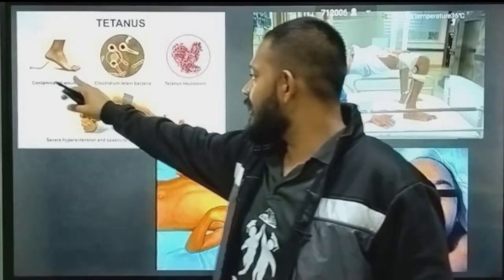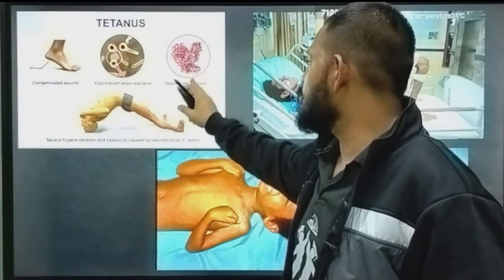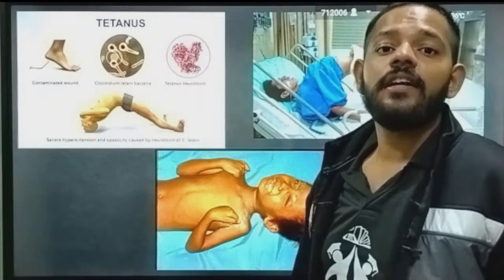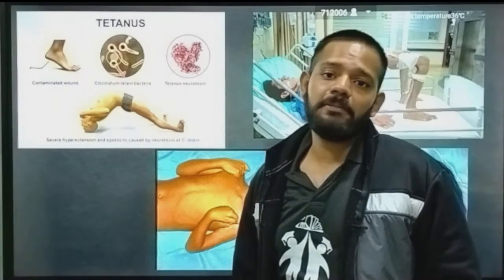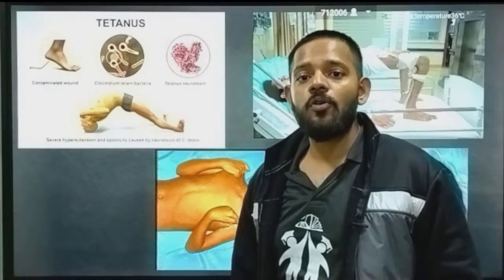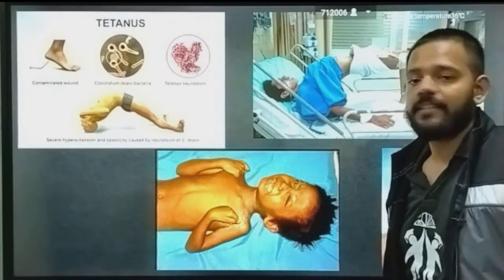Okay, so contaminated wound, Clostridium tetani bacterium, it secretes tetanus neurotoxin, and this neurotoxin acts on your nervous system and muscular system. इसलिए इसको जॉ लॉक डिजीज भी बोला जाता है. इसका नाम एरो हेड डिजीज भी होता है. Okay, these are all different names of tetanus.